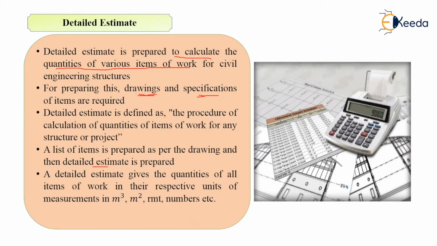Then a detailed estimate will give you the quantities of all items of work in their respective units. As I told you, we have studied the concept of units of measurement. For example, plastering will be measured in meter square, brickwork will be measured in meter cube. So a detailed estimate will give you those measurements in meter cube, meter square, running meter, numbers, or whatever will be the unit of measurement. So this is the introduction, or you can say the definition, of the detailed estimate.